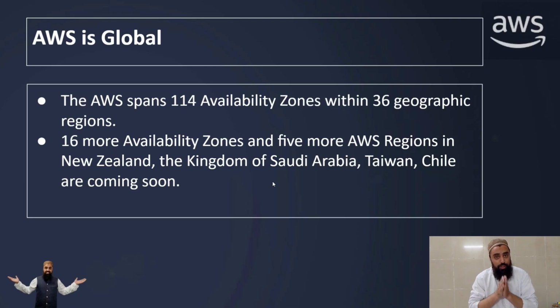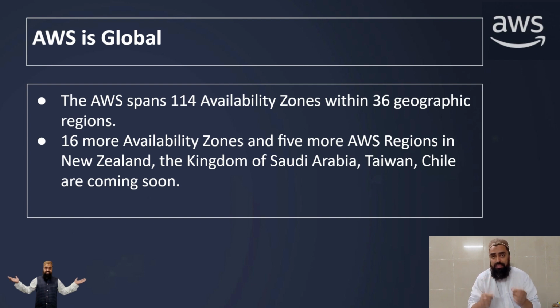So guys, we know that AWS is global. What does this mean? AWS spans 114 availability zones within 36 geographic regions. Now, I'm recording my video today, it's 15th of July 2025, and it does not mean that AWS expansion of its regions has stopped.